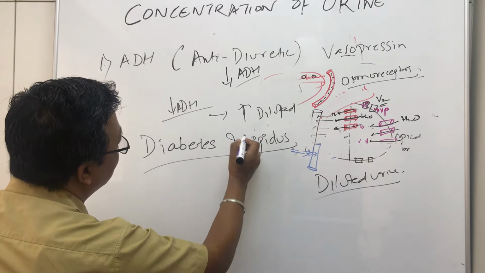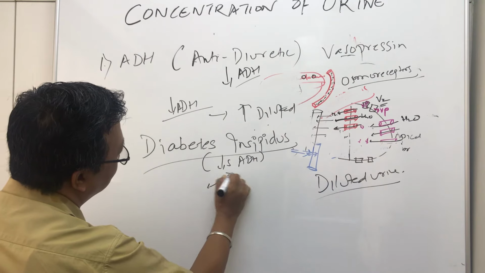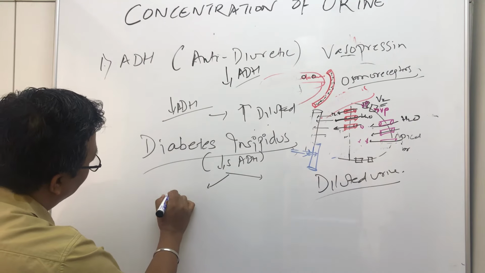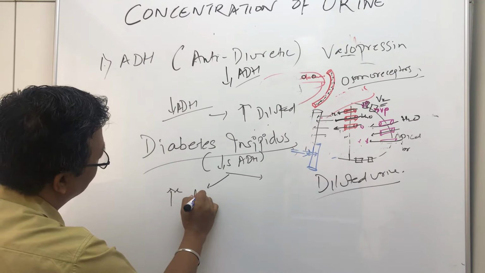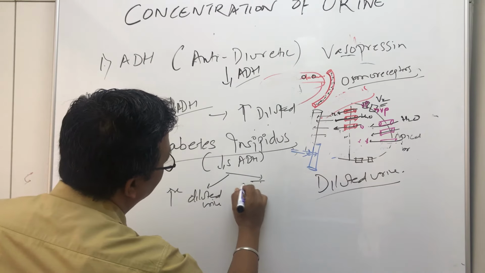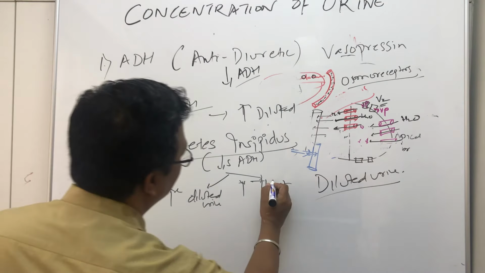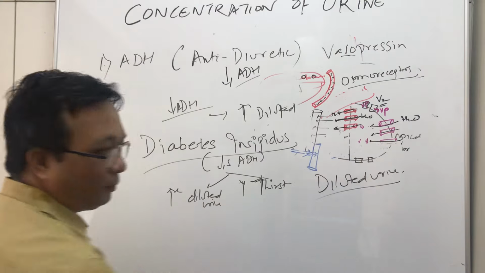So it is a condition of decreased ADH hormone, as a result of which there is increased diluted urine and increased thirst. You feel very, very thirsty. Okay.